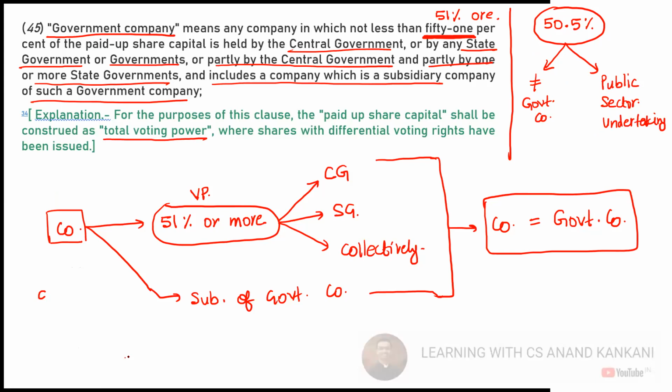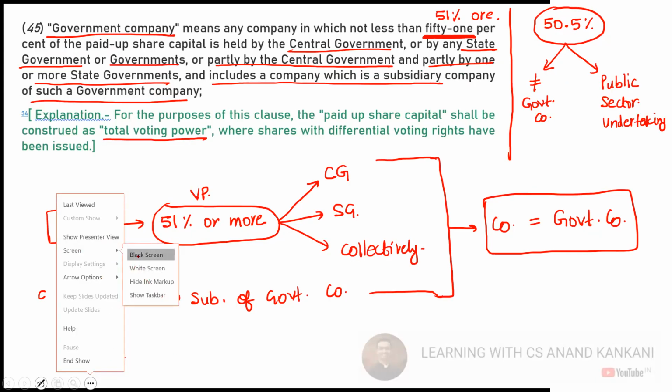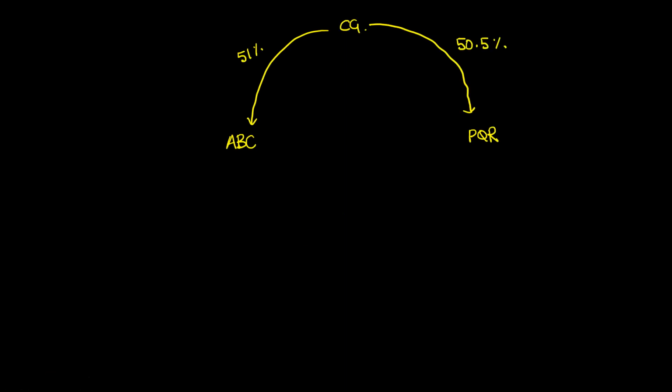Let's just say, through a blank slide, I can explain you better. So there is company, let's say ABC Limited, and there is company PQR Limited. And there is central government. Central government is holding 51% in ABC. Central government is holding 50.5% in PQR. Now, both the companies are holding, are both the companies government companies? Answer is no. This can be one of the MCQ question.